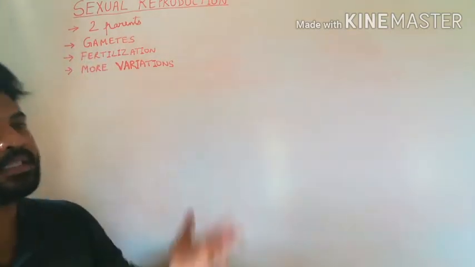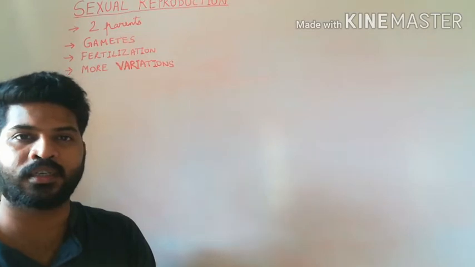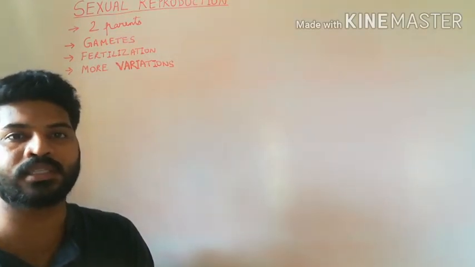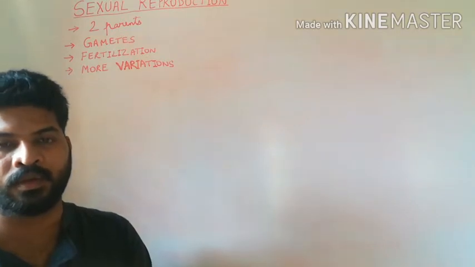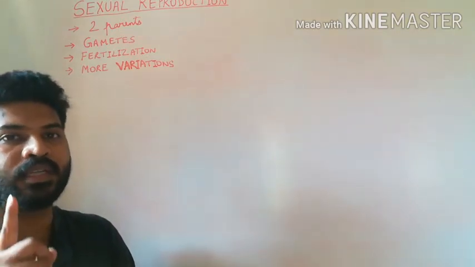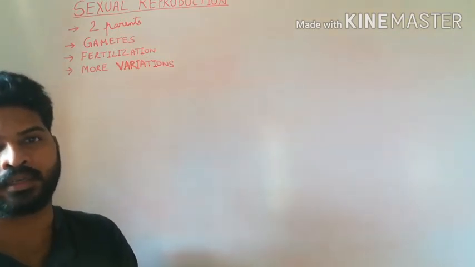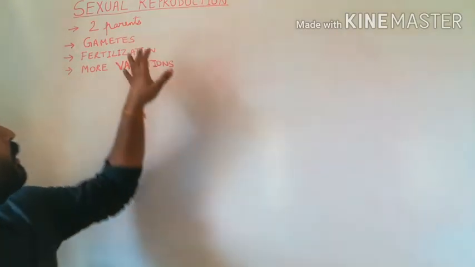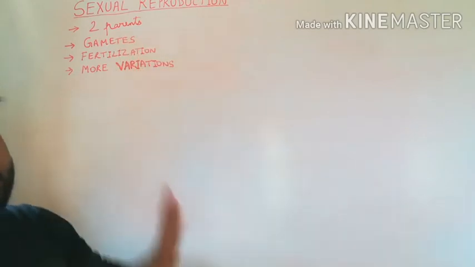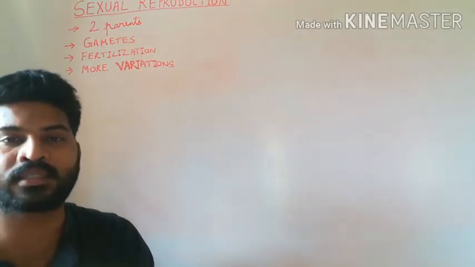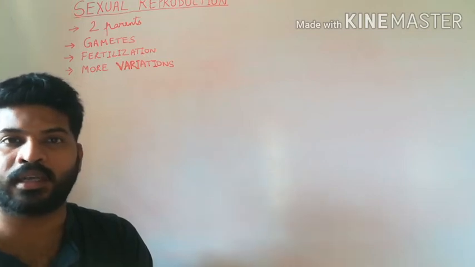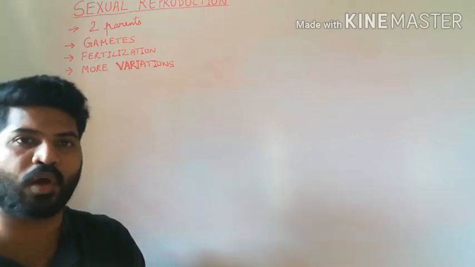Sexual reproduction is a type of reproduction where there are two parents or two individuals involved. In the case of asexual reproduction, there is only a single parent. And in sexual reproduction, these individuals produce gametes, whereas in asexual reproduction, gametes are not formed.